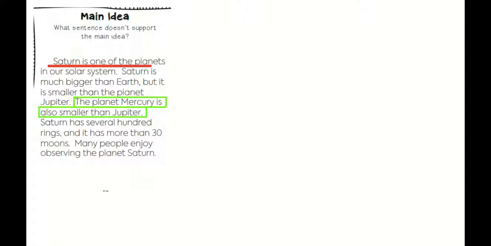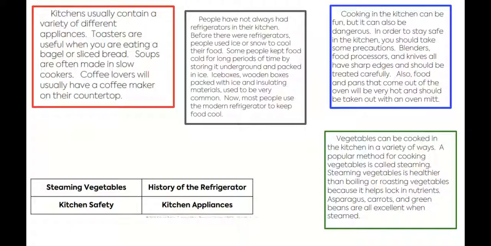Is this what you came up with? Saturn is one of the planets in our solar system? That's the main idea. And it's interesting information that the planet Mercury is smaller than Jupiter, but that really doesn't have anything to do with the article that's all about Saturn. Good job.